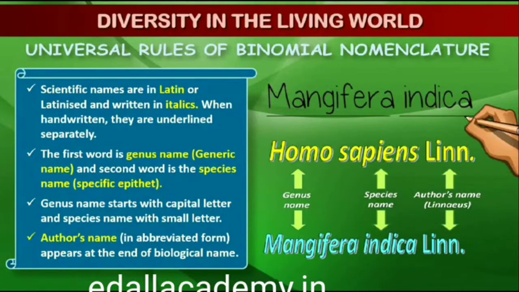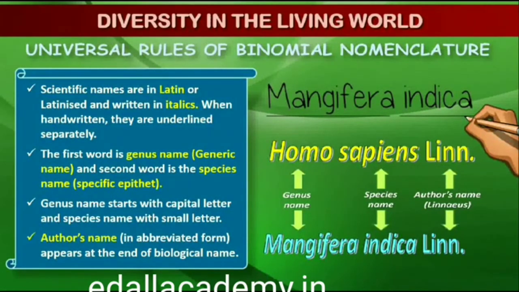1. Biological names are generally in Latin and written in italics. They are Latinized or derived from Latin irrespective of their origin. 2. The first word in a biological name represents the genus while the second component denotes the specific epithet. 3. Both the words in a biological name, when handwritten, are separately underlined or printed in italics to indicate their Latin origin. 4. The first word denoting the genus starts with a capital letter while the specific epithet starts with a small letter. It can be illustrated with the example of Mangifera indica.